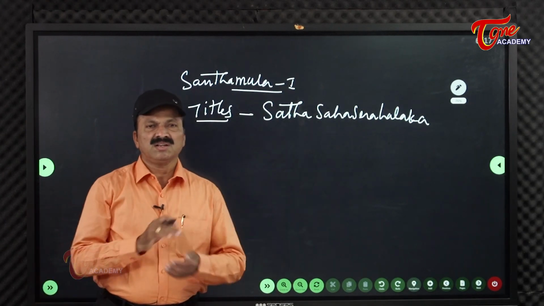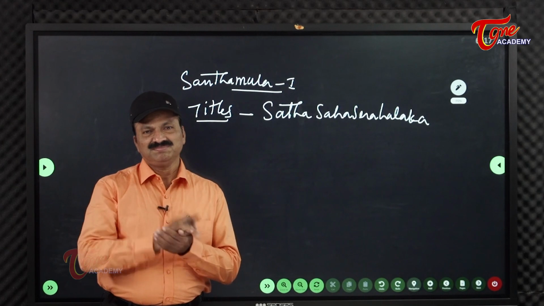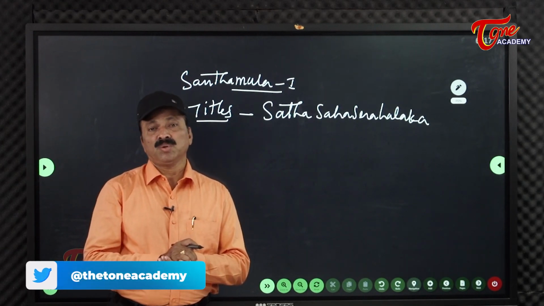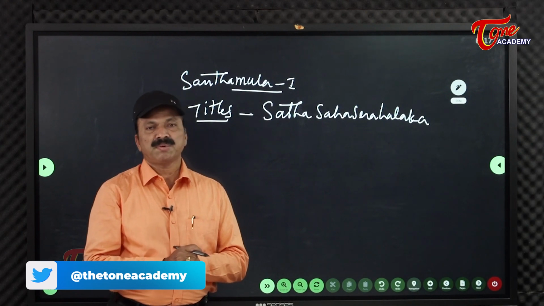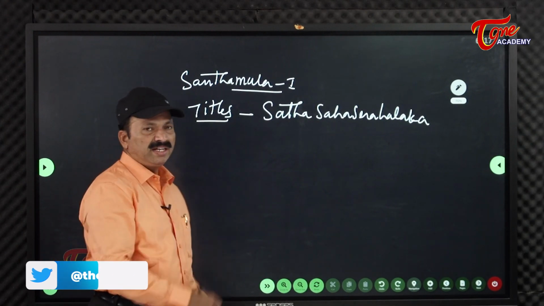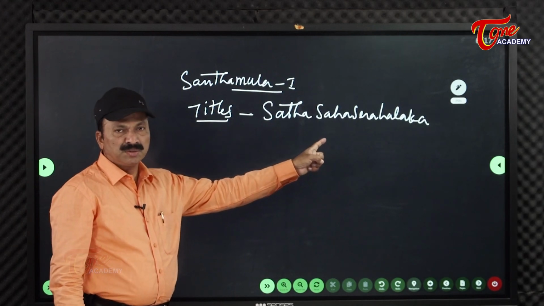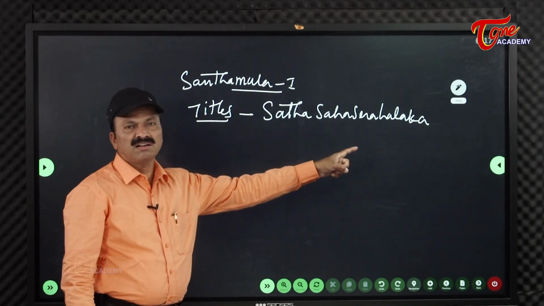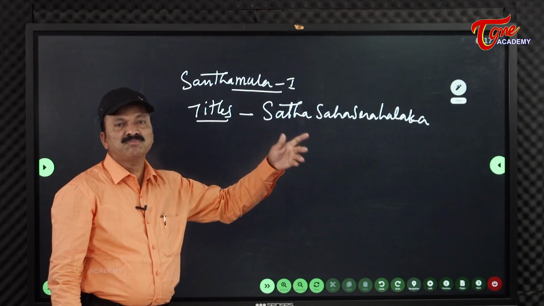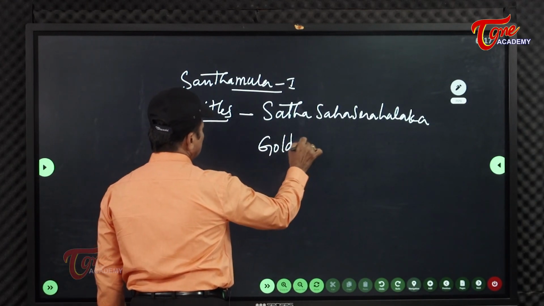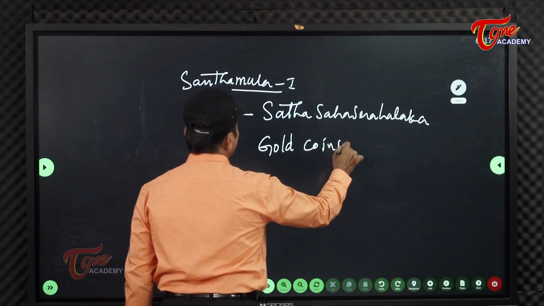Sata Sahasra Halaka means crores together. Crores together of gold coins and lakhs together of plows for the purpose of agriculture were donated by him. That's why it was called Sata Sahasra Halaka, crores together of gold coins and plows.